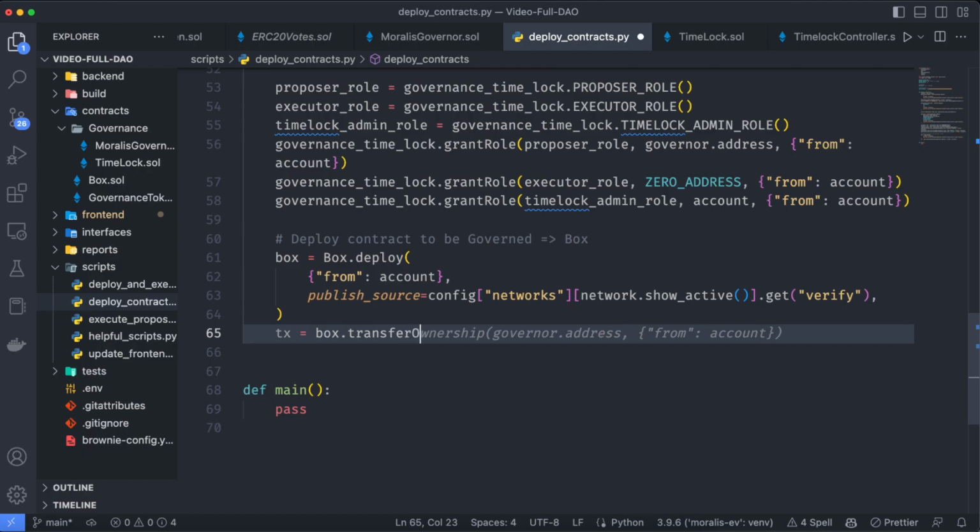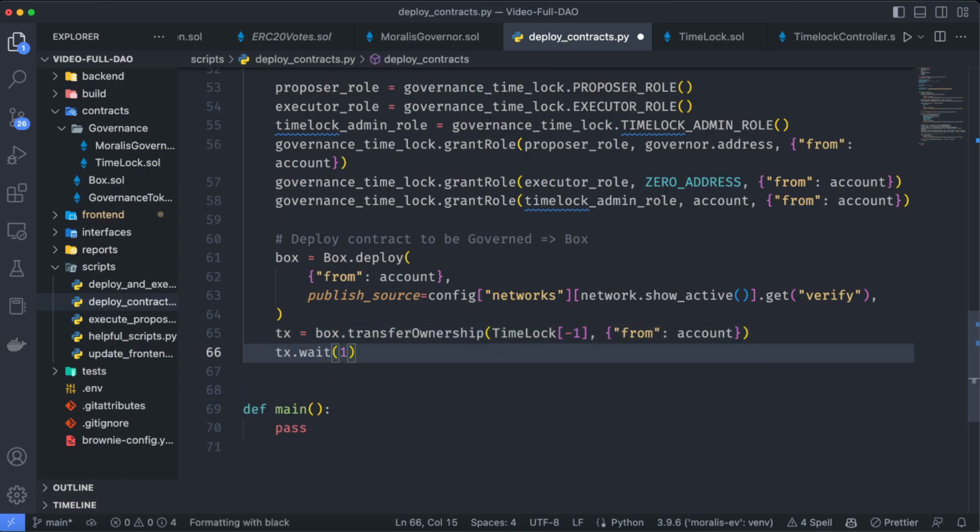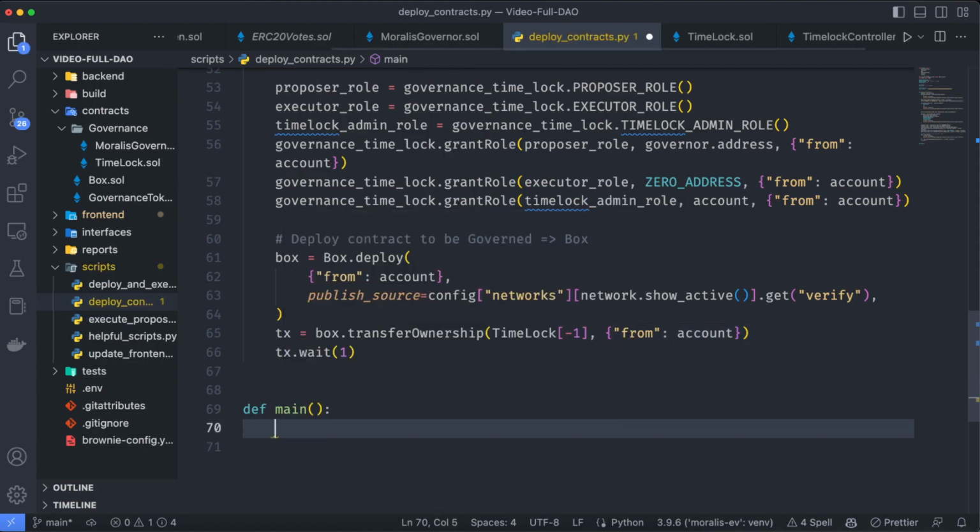So transfer ownership, and the owner is going to be the time lock. We are going to get the time lock on the index -1, which means it's going to take the last implementation of the time lock from account. And let's put a tx.wait over here. And here, instead of just passing, let's actually use that deploy contracts function.